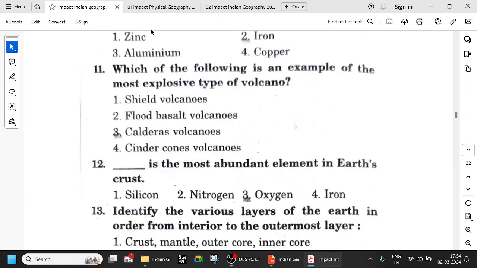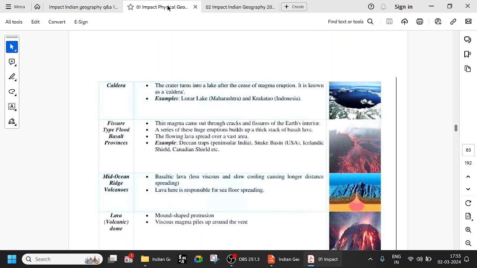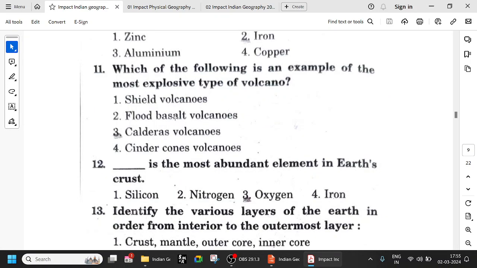What is the other one? Caldera. See, the crater turns into a lake after the massive magma eruption. It is known as the caldera. So after the magma eruption has taken place, it becomes a caldera. You can see the area is also very large. So among these options, caldera volcanoes are the most explosive type. Because they are so explosive, such a large crater is formed. Remember that.